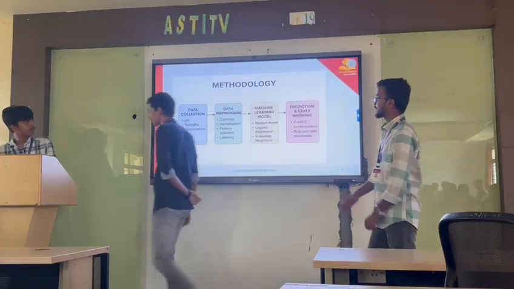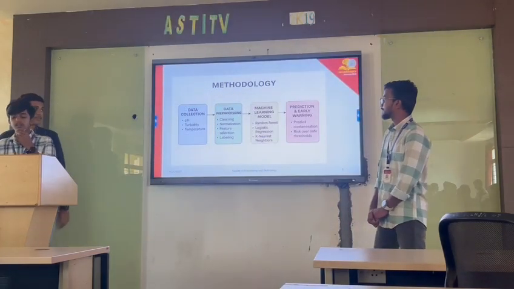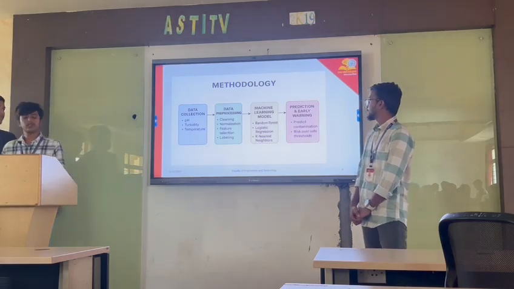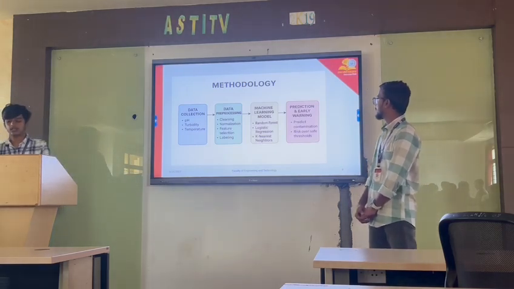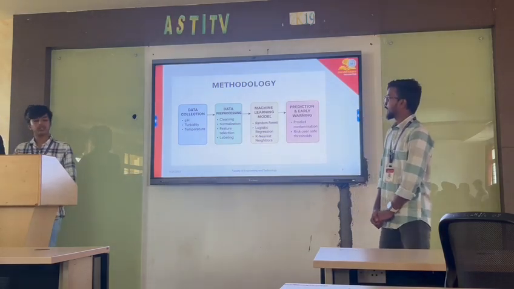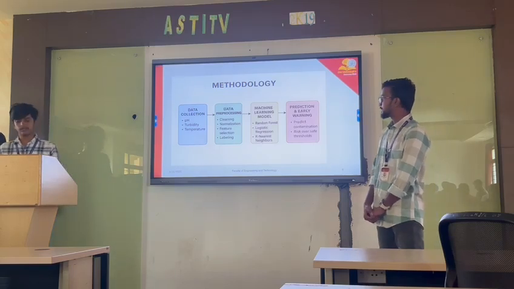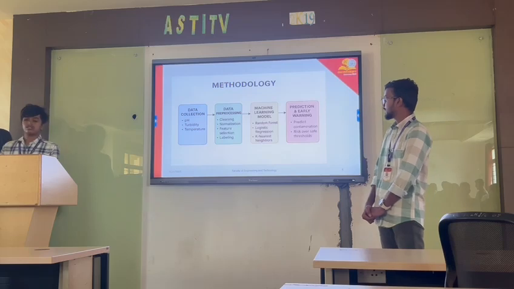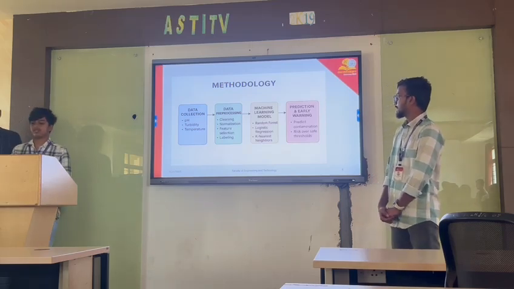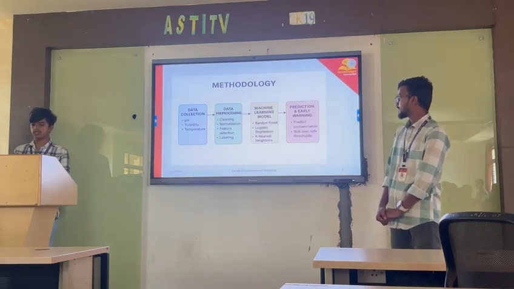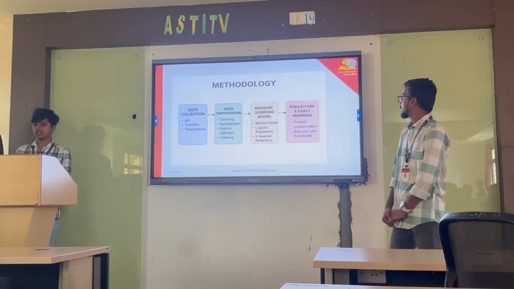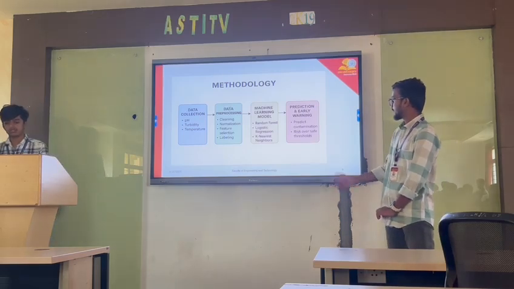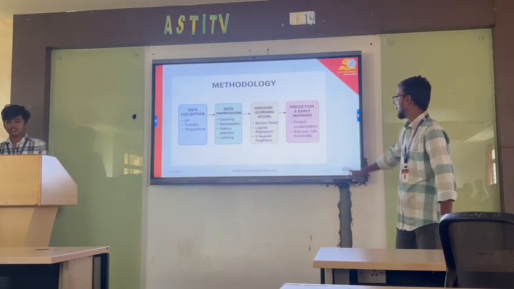Coming to methodology: index process, data collection, machine learning method, models, and predicting and early warning. Data collection index: pH, turbidity, temperature. Data pre-processing: cleaning and normalization, feature selection and labeling. Machine learning models are random forest, logistic regression and k-nearest neighbor. Prediction and early warning: predict the contamination and risk over safety result.